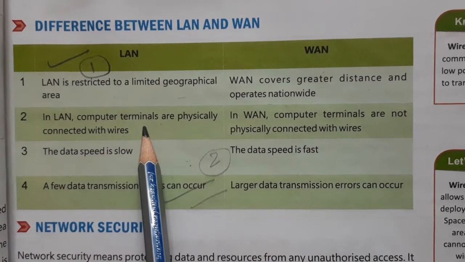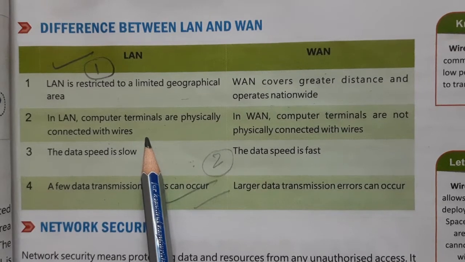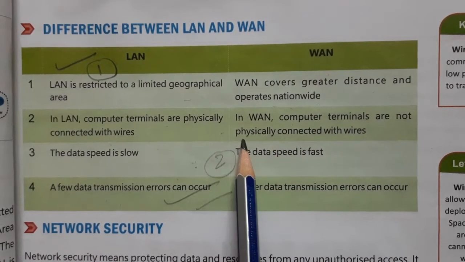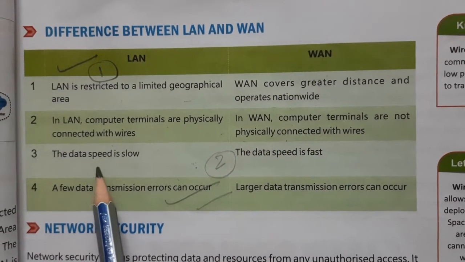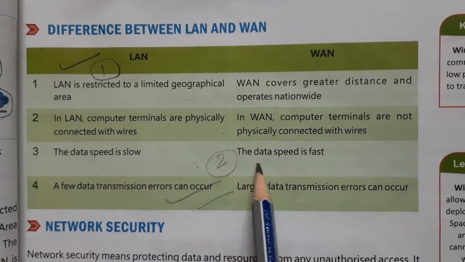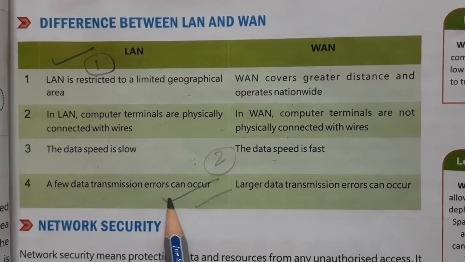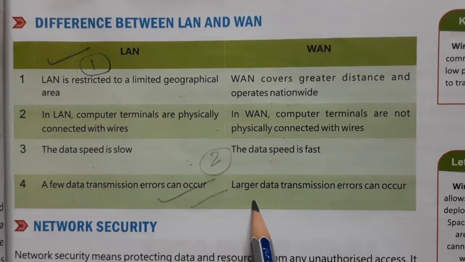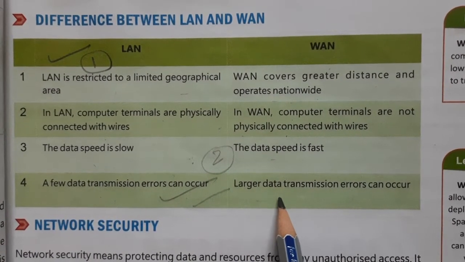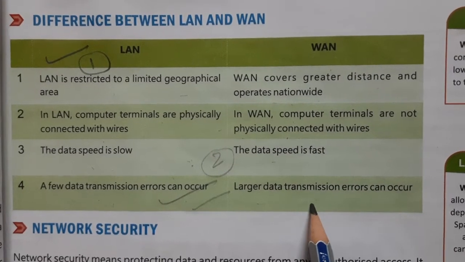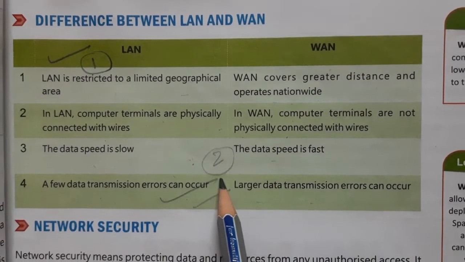Second is, LAN computer terminals are physically connected with wires. WAN computer terminals are not physically connected with wires. Third is, LAN data speed is slow and WAN data speed is fast. Fourth, a few data transmission errors can occur in LAN, and in the WAN larger data transmission errors can occur. So this is the answer number 2.